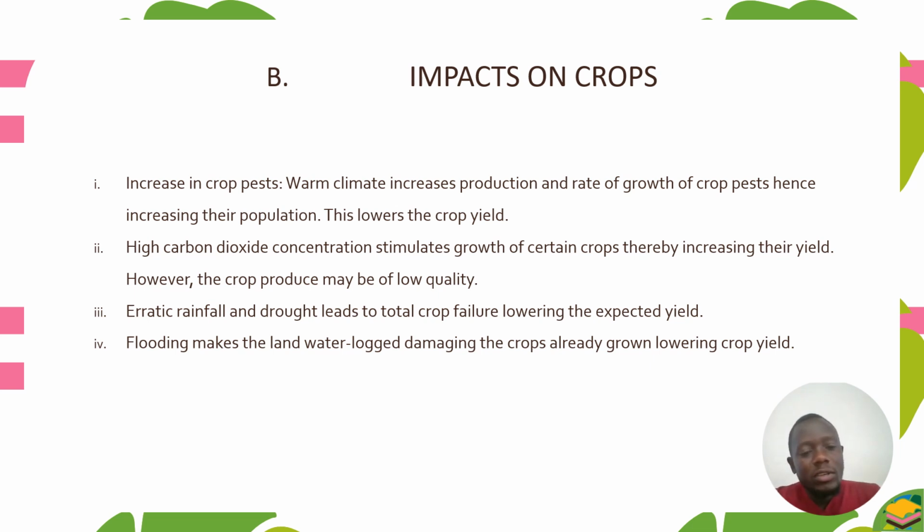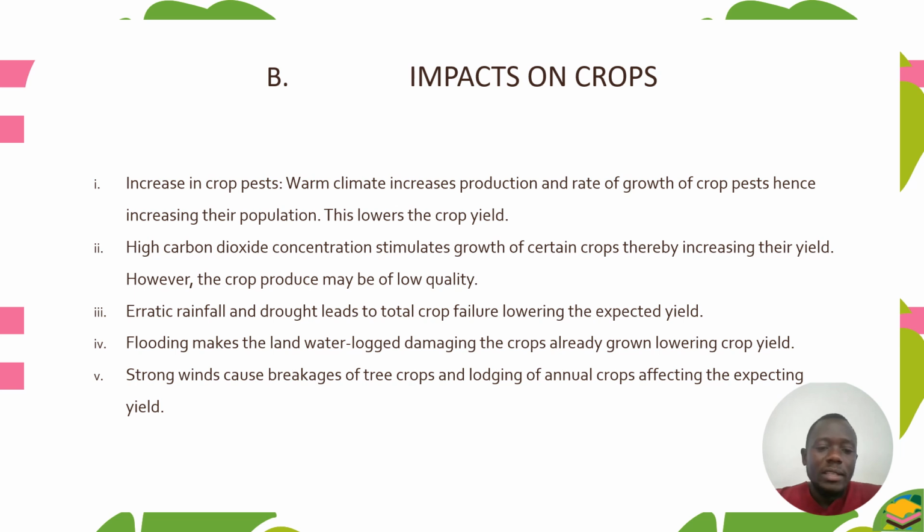Then flooding also makes the land waterlogged, damaging the crops already grown, lowering crop yields. So flooding will lead to waterlogging, and also damaging the crops that were already grown, leading to lowering crop yields.